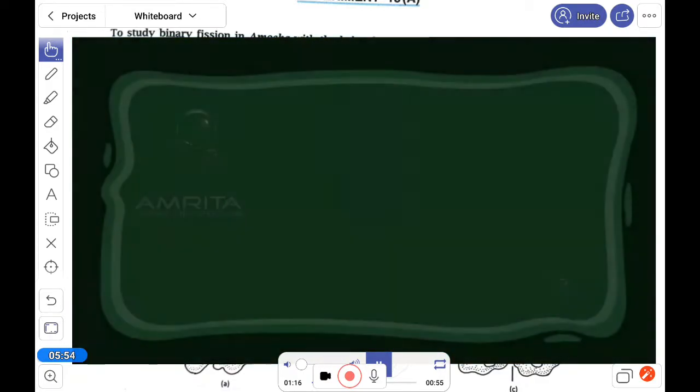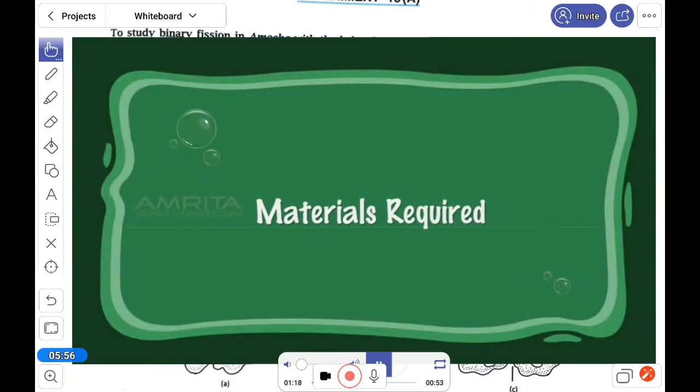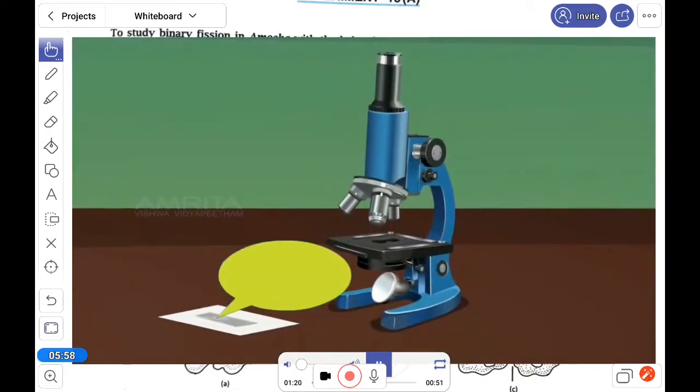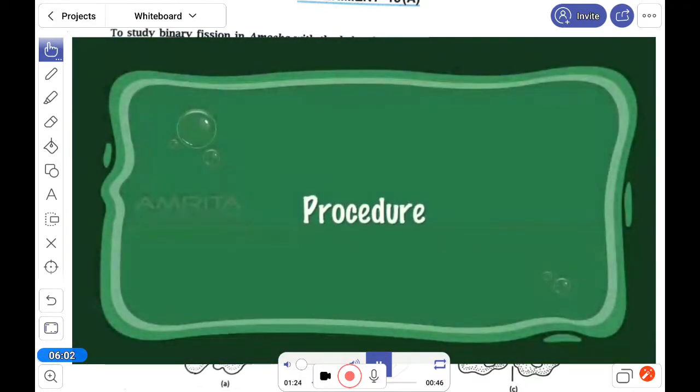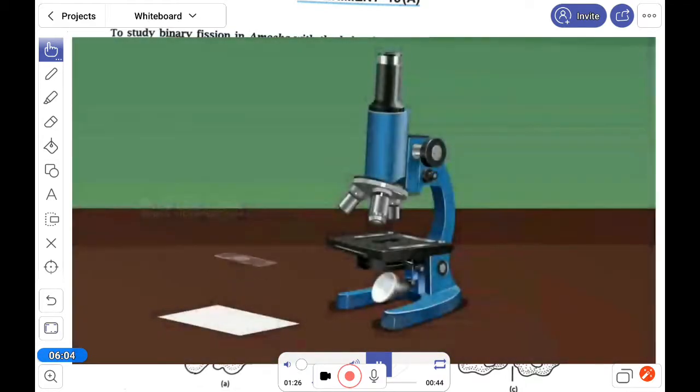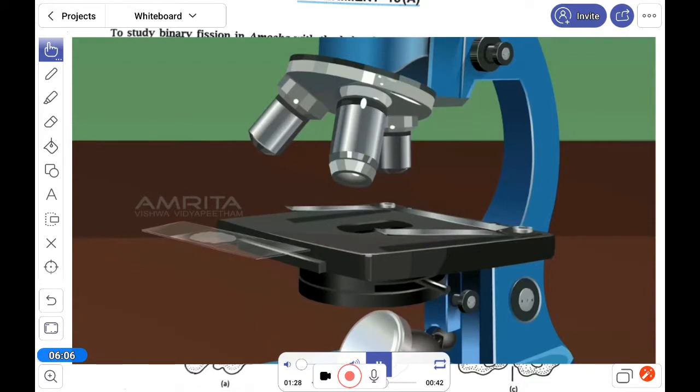Now budding of yeast. If we see the materials, they are the same: one prepared slide and one compound microscope. Here is the procedure. Again we have to clip it, and observe under the microscope.